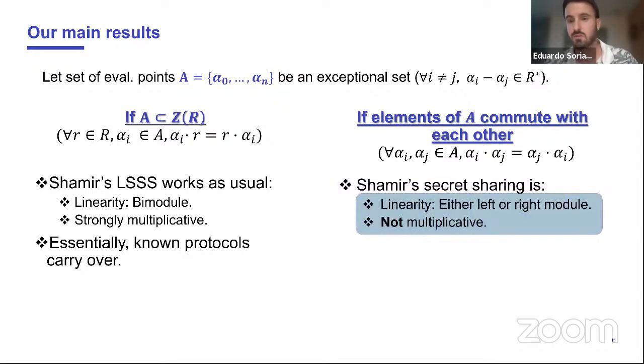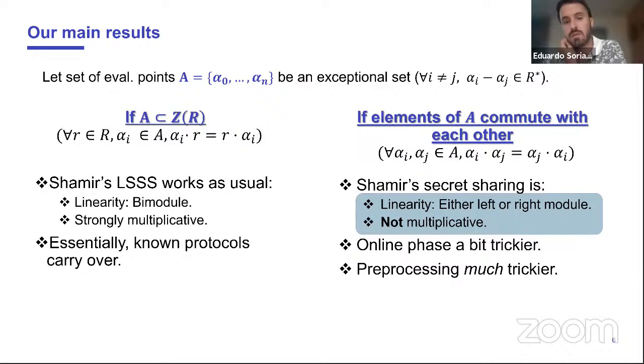So what happens with Shamir's scheme now is that you have to choose from which side you want it to be linear. So you can get either a left module or a right module, but you cannot share a secret having this bimodule structure. Furthermore, the scheme cannot be multiplicative, which is a big problem. And this makes things such as the online phase trickier.